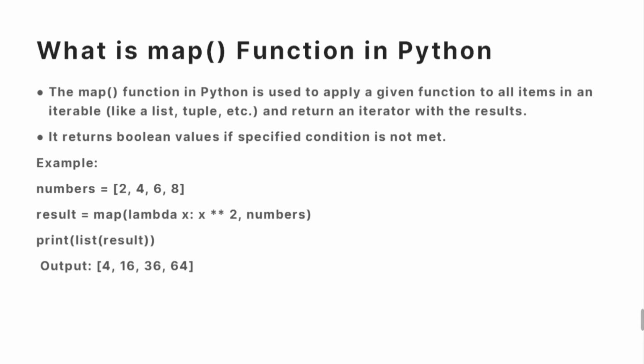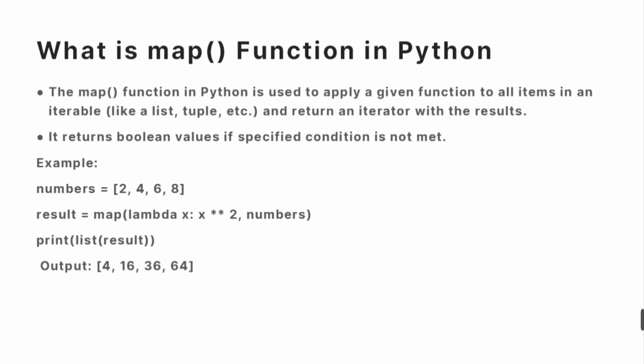In this example, numbers is a list consisting of 2, 4, 6 and 8. After applying the map function, with the help of this lambda function, we are calculating the square of each element. Here lambda of x represents the iterator and numbers is the iterable object. We apply this lambda expression to the numbers sequence. To print the values as a list, we have to convert it into a list, and here you can see the output as 4, 16, 36 and 64.